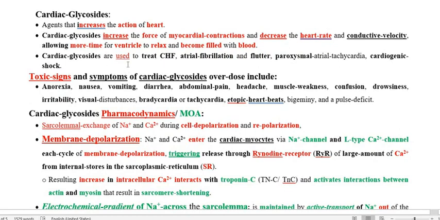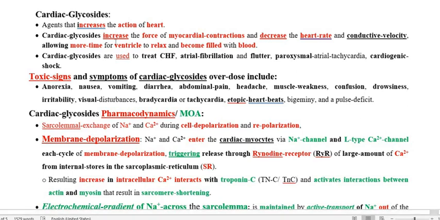And what are the conditions in which we are going to use this cardiac glycoside? Congestive heart failure, atrial fibrillation, flutter, paroxysmal atrial tachycardia, cardiogenic shock. So particularly in congestive heart failure, we are going to use the cardiac glycoside.